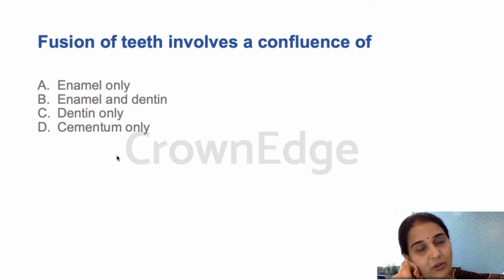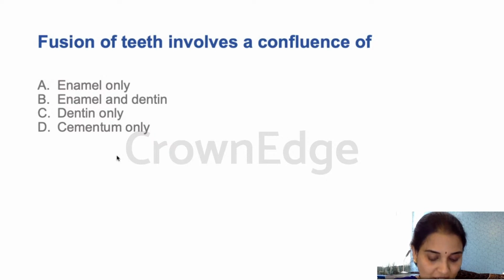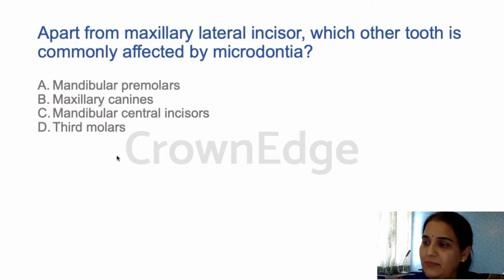If it was concrescence, we would call it fusion by cementum, where again dentin will not be confluent. Whereas in fusion, we have the confluence of enamel and dentin both. That is why whoever answered B, that is the right answer. So B is the answer. Enamel and dentin are confluent in fusion of teeth. Is that clear? Right. Next question.